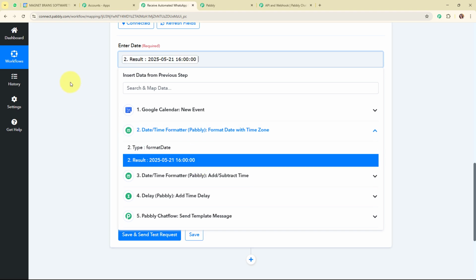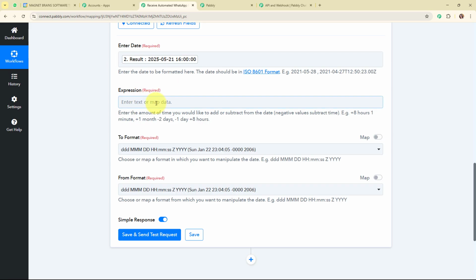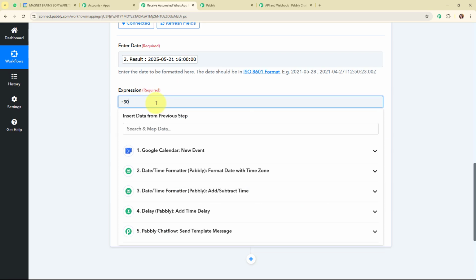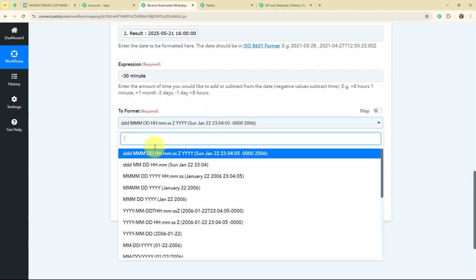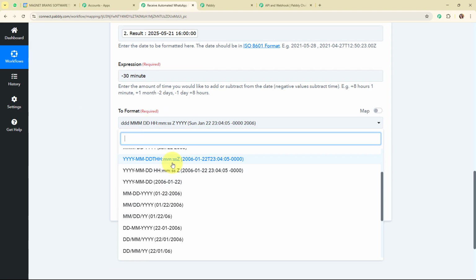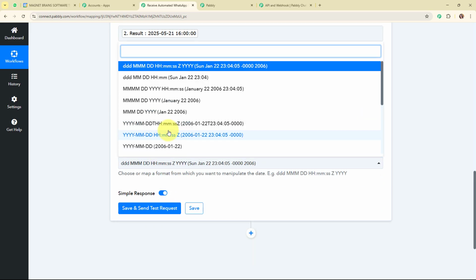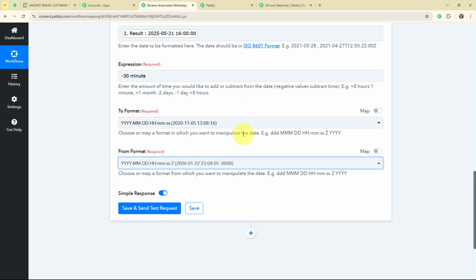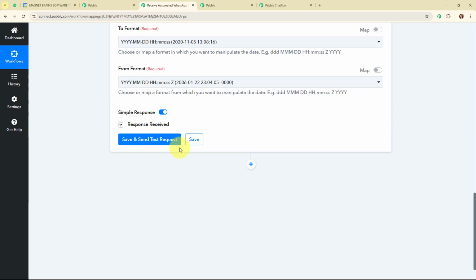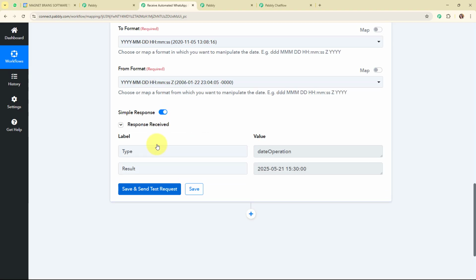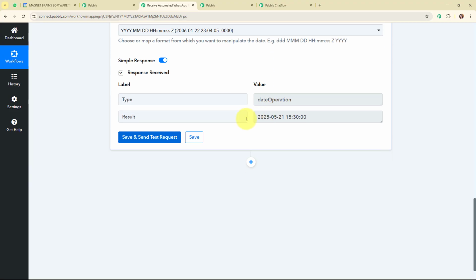So this is the actual start time, and for the expression I'm going to enter minus 30 minutes. After adding the expression, I'm going to select the two formats similar to the format that I've selected before, and from format as the same format. And now after entering all the required details, I'm going to click on save and send test request. Here you can see we have received a successful response where we have received the date and the time 30 minutes before the actual start time, that is 3:30. So with this, we have successfully set up this action step as well.